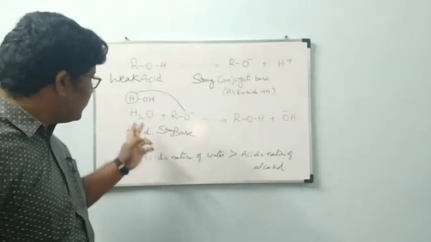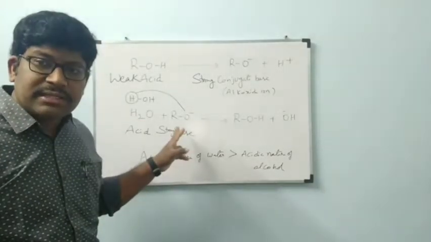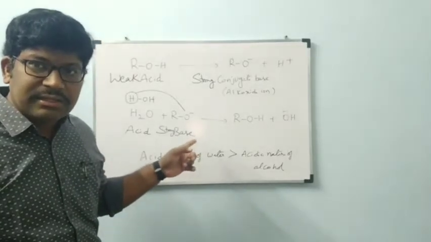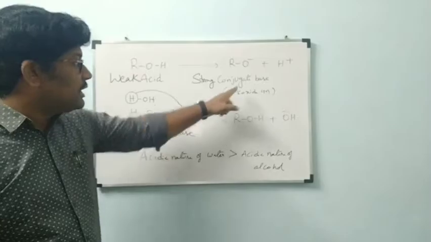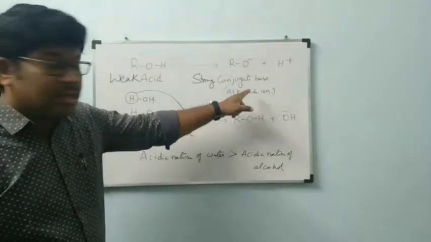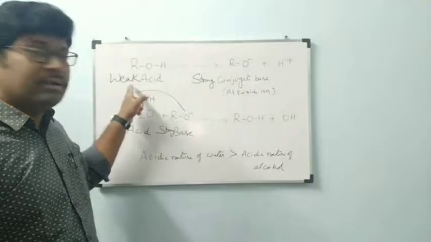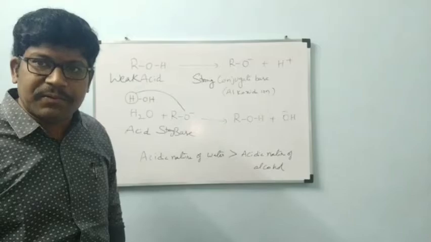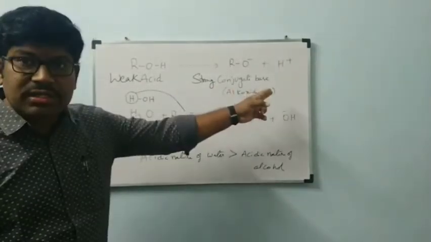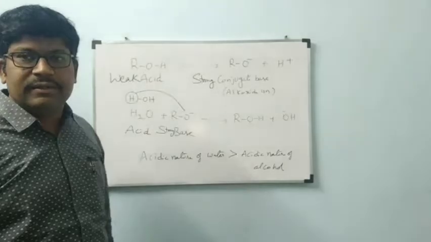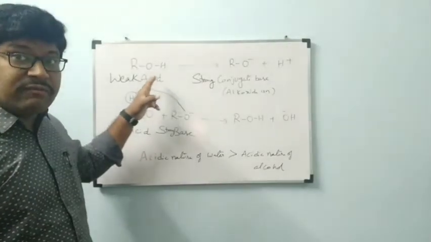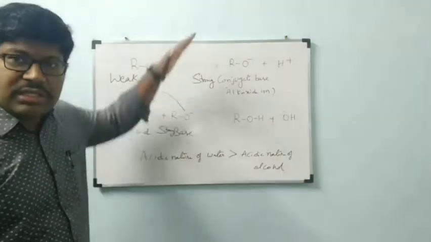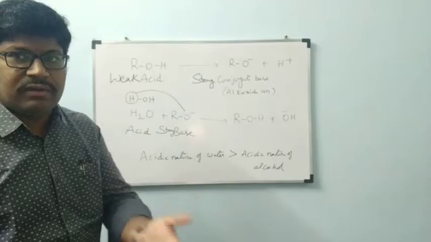How did we say? Between water and RO minus, water is acting like an acid, RO minus is acting like a strong base. If this is a strong base, then this must be a strong conjugate base. The strong conjugate base must be obtained from a weak acid, because if this is a weak acid, that is a strong conjugate base, like we already proved. That's why, depending on the strong conjugate base, I told this one as weak acid. ROH, alcohols, are weaker acids when compared to water. This is the proof of the acidic character of alcohol.